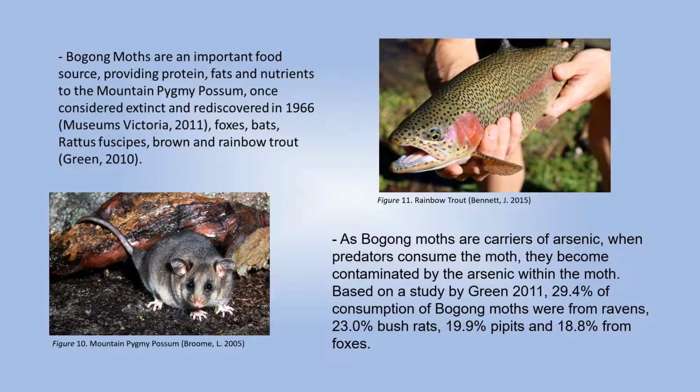Mountain pygmy possums rely on bogong moths as a primary food source (Green, 2010). When bogong moths die due to nematodes (Warrant, 2016), they form a pile among the cave floors. With wet and windy weather, the moth debris finds itself flushed away into the water stream, where they become consumed by brown and rainbow trout.